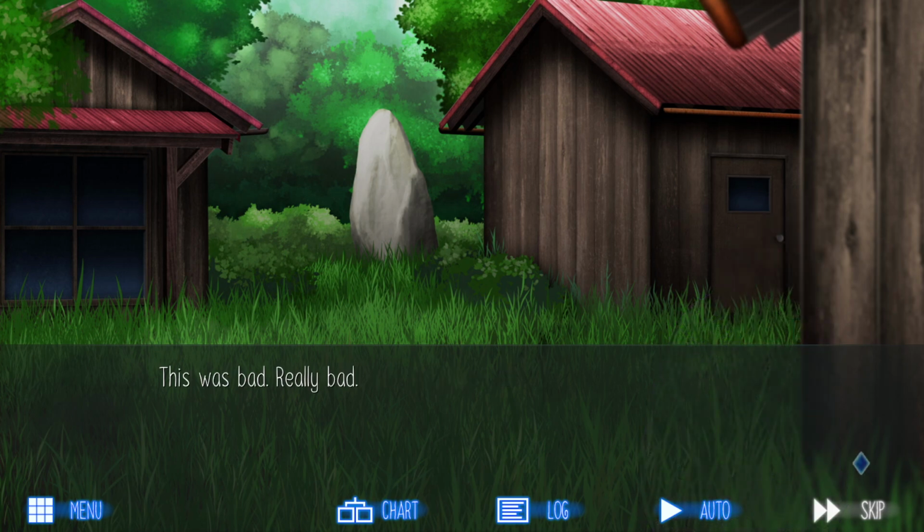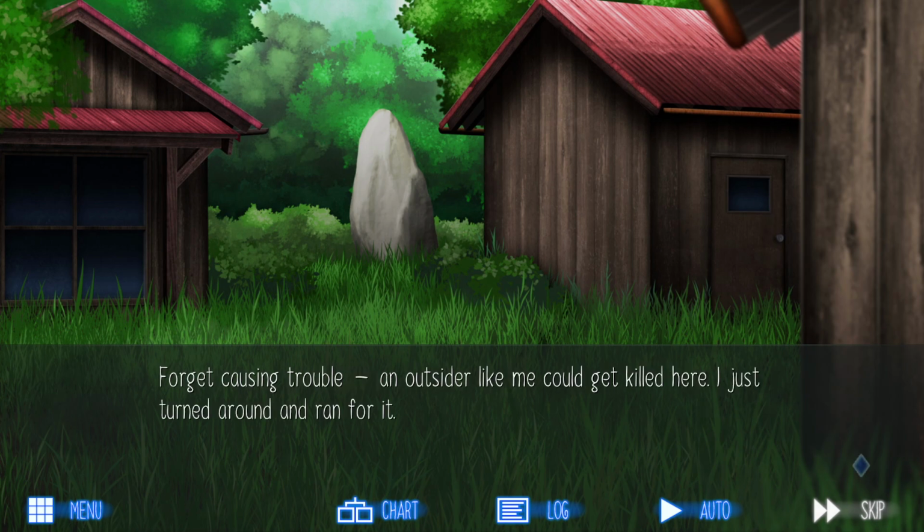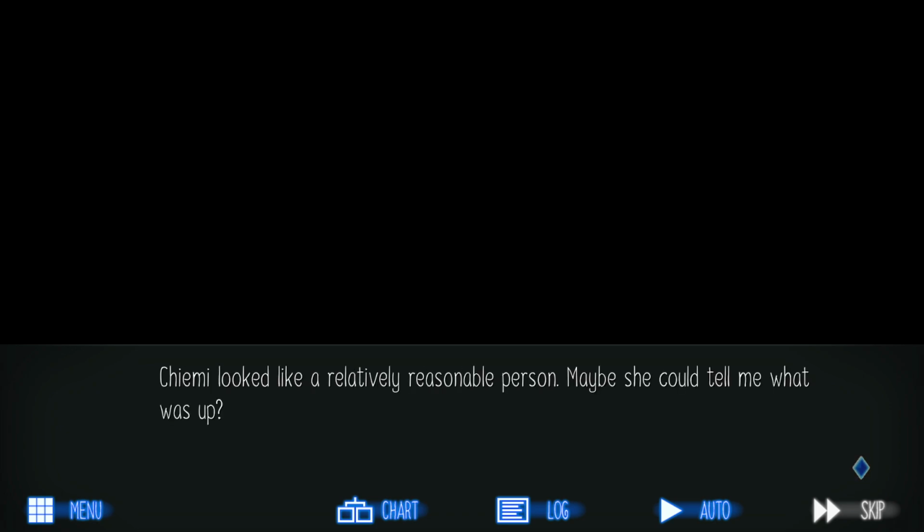This was bad. Really bad. I'd wandered into a settlement with a unique culture, to put it lightly. Forget causing trouble. An outsider like me could get killed here. I just turned around and ran for it. I dashed up the hill, past the house, through the construction site, until I arrived back at the apartment building.